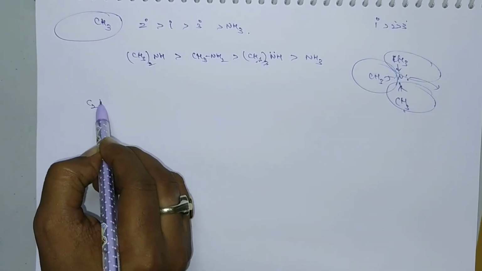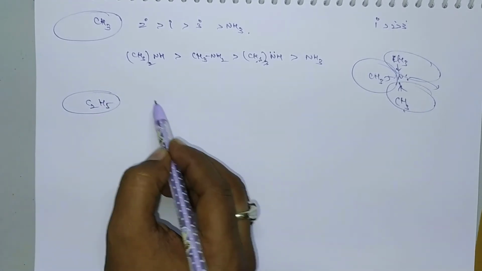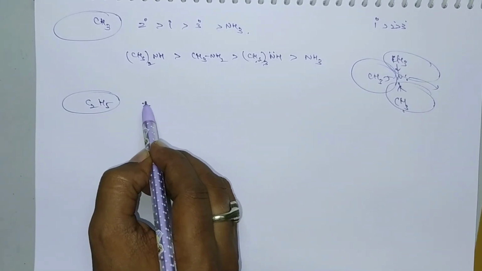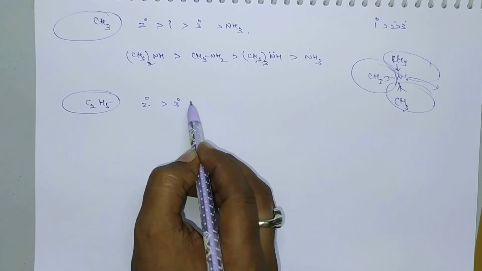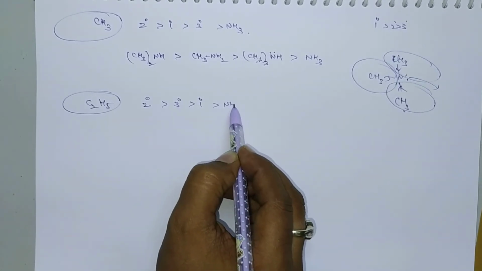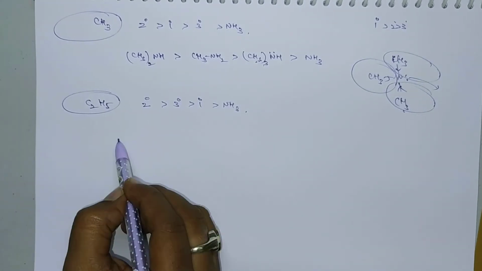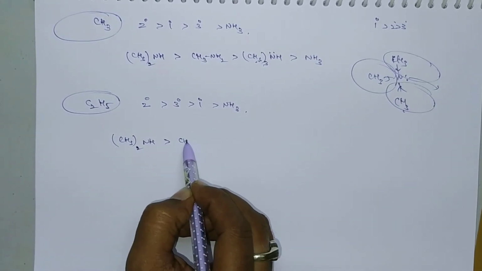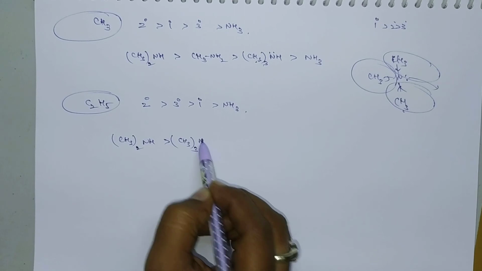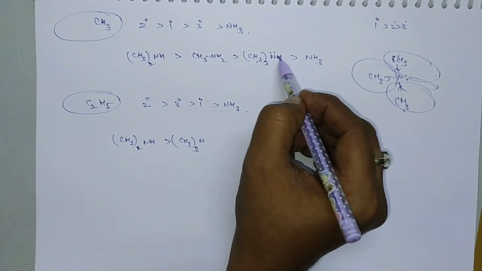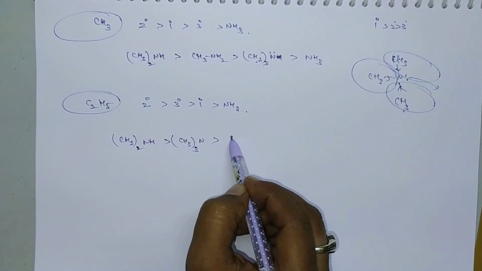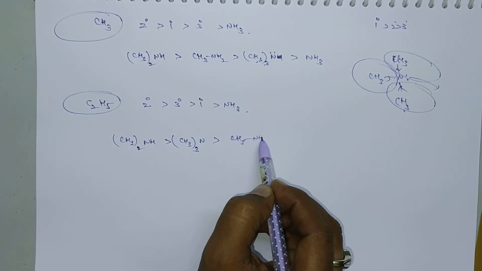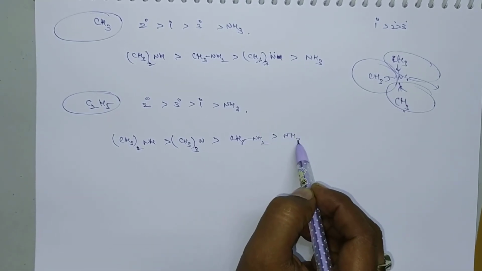Next, if it is the ethyl group C2H5, the order of basic character is like this: secondary greater than tertiary greater than primary, and that is greater than NH3. That means (C2H5)2NH is greater than (C2H5)3N, greater than C2H5NH2, greater than NH3.